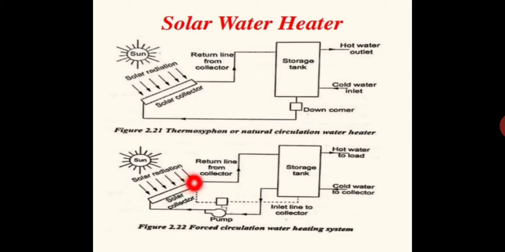See, from the uppermost portion, some hot water is being taken. A small portion of the hot water is taken to this particular chamber, where it is mixed with the cold water coming from this one, so that the cold water temperature is slightly raised by this bleeding system. That slightly warmer water is then circulated to the solar collector using the pump, so the load on the solar collector can be reduced.